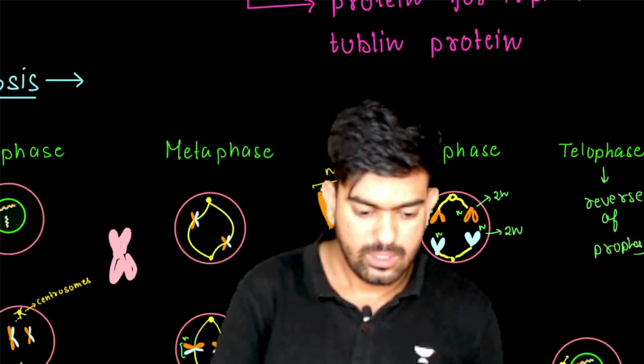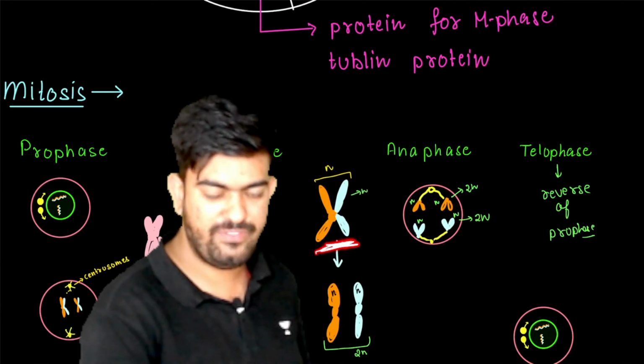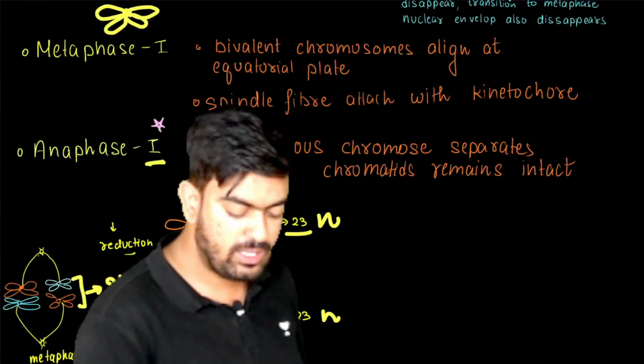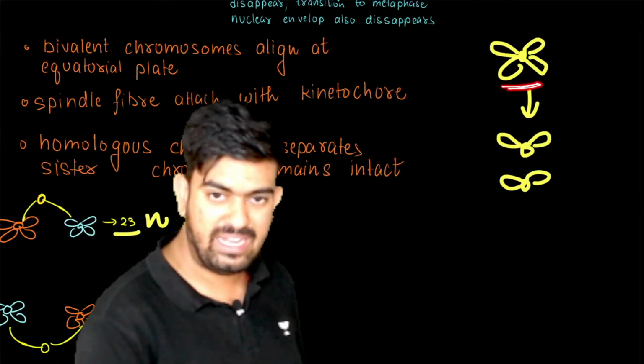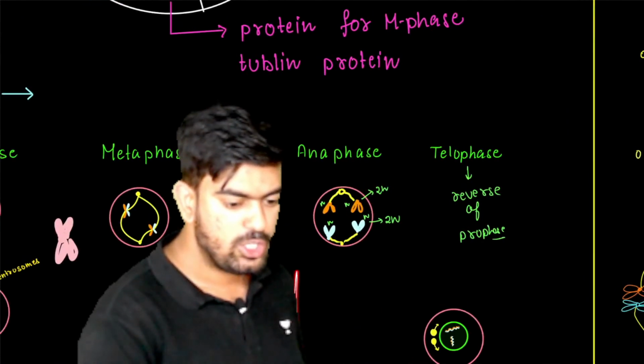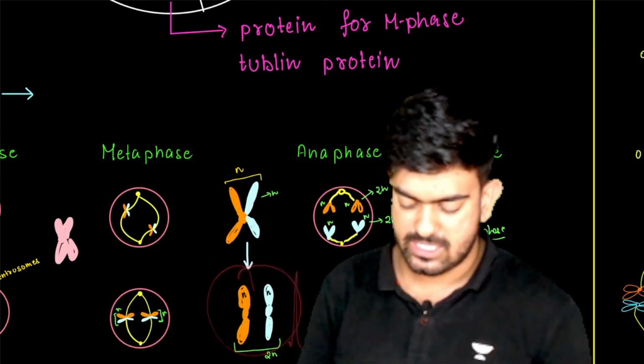See, this was the mitosis anaphase. So similarly we have the chromosomes in meiosis 2 of anaphase 2, and they get separated like this. So here also they are going to be separated like this.